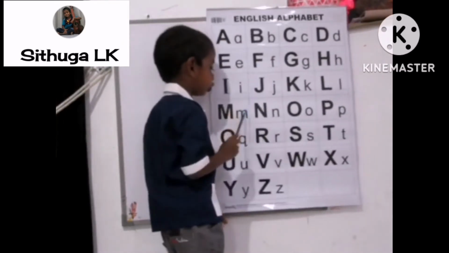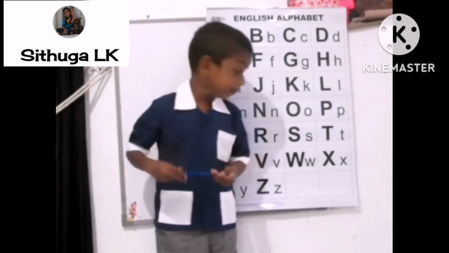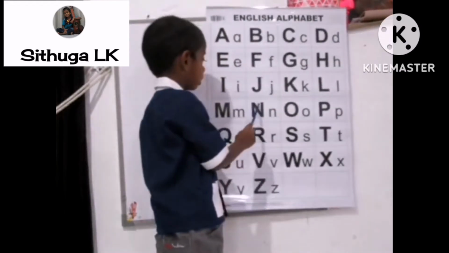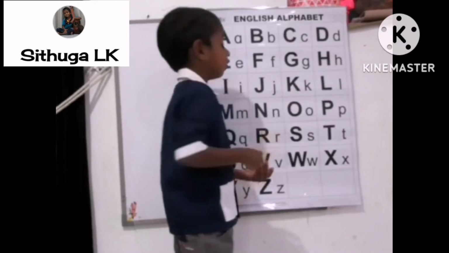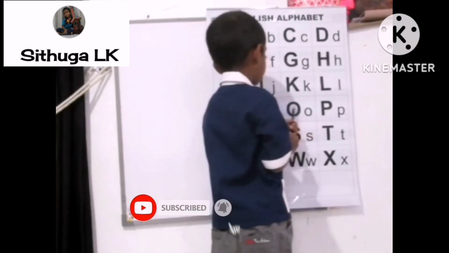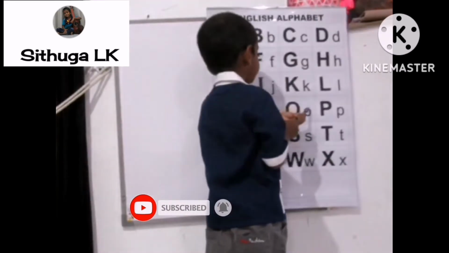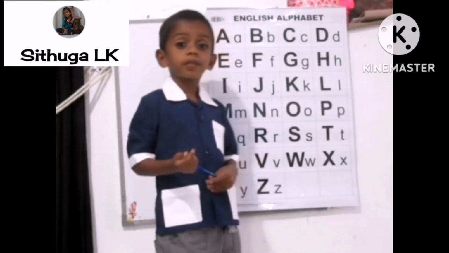Capital M, simple M. What is the sound of M? Capital N, simple N. What is the sound of N? Un. Capital O, simple O. What is the sound of O?